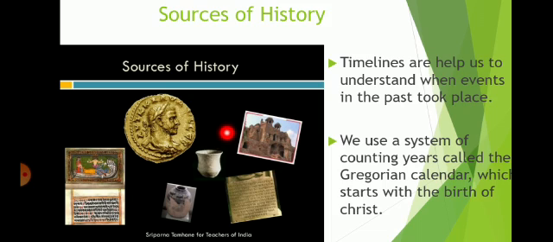Even old furniture, clothes that people wore, or the toys that children played with help us understand the story of the past. Yes, these are things the old people were using, like this old building and coin.